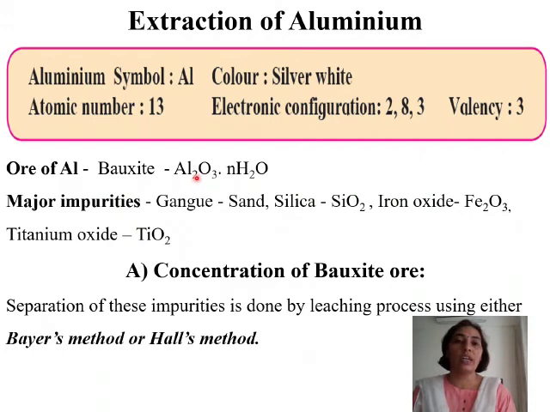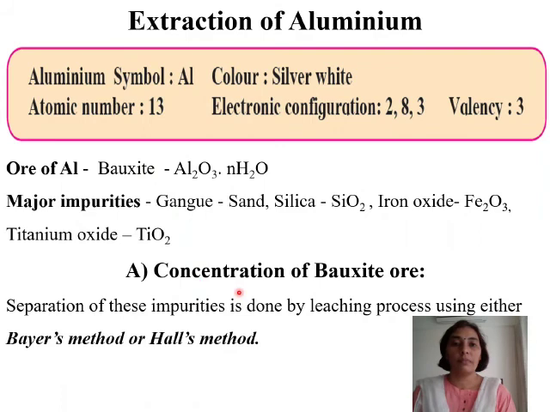And by just carrying out reduction, that is removal of oxygen, we can get aluminium in the pure state. Bauxite can give us about 30 to 70% of aluminium oxide, and it is quite economically extracted from bauxite. So bauxite ore is used for extraction of aluminium.